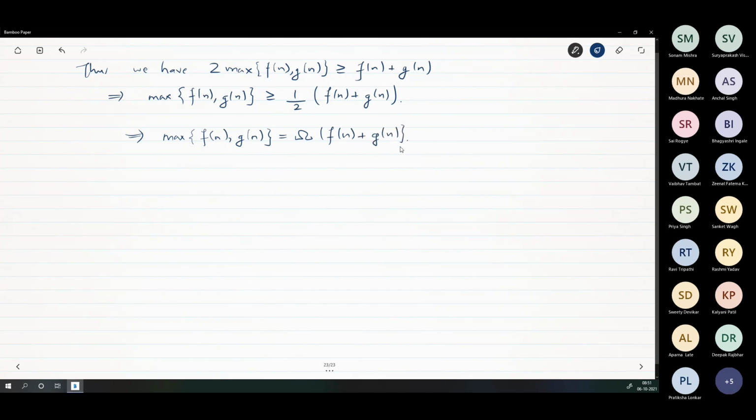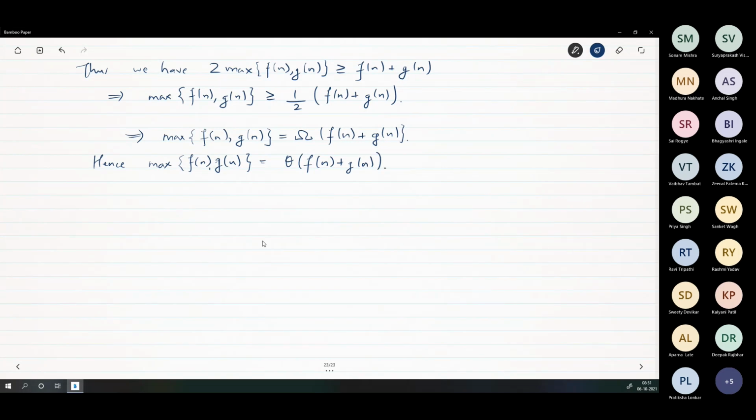But we have already showed that this is big O. Now we showed that this is big omega. Hence it is theta. Is that okay?